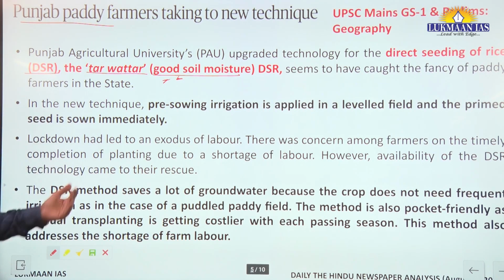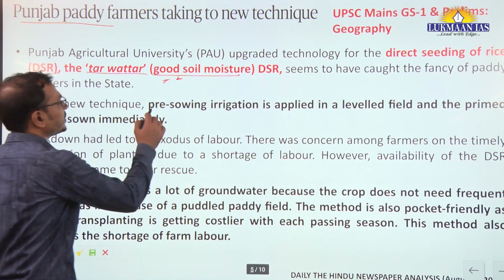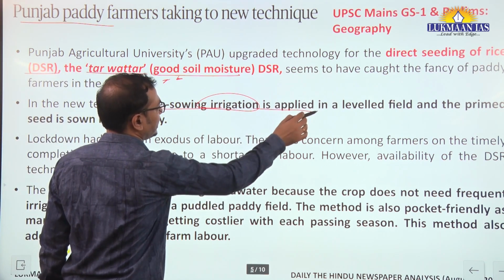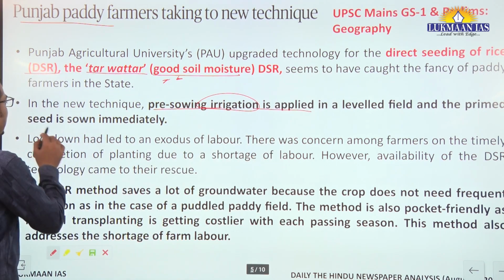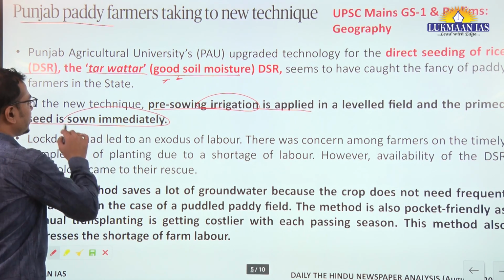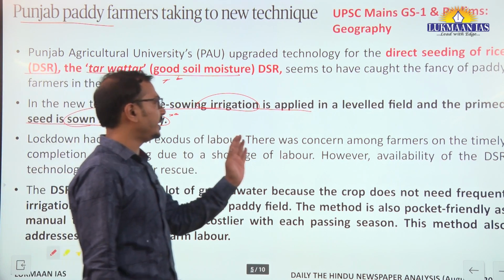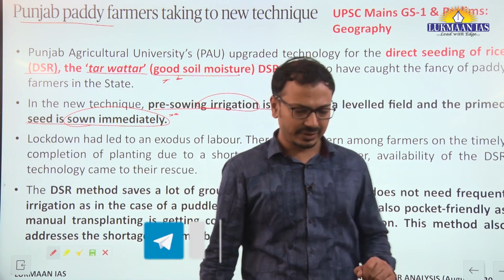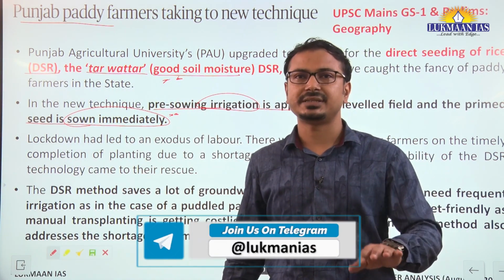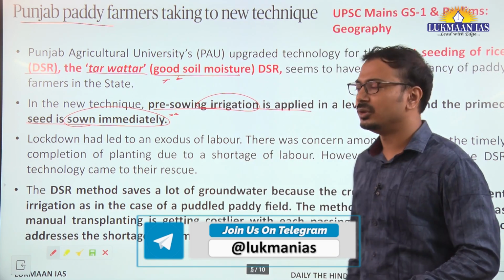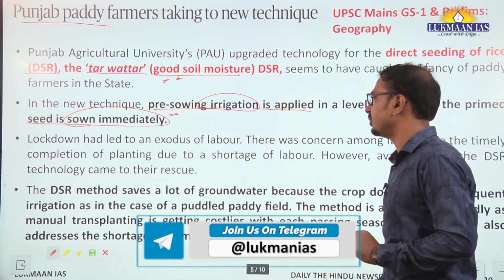So what happens in this technology? Pre-sowing irrigation is applied in a leveled field and primed seed is sown immediately. Here pre-sowing irrigation is applied to the leveled field, that means zero tillage is there. So use of machines is reduced, first thing.